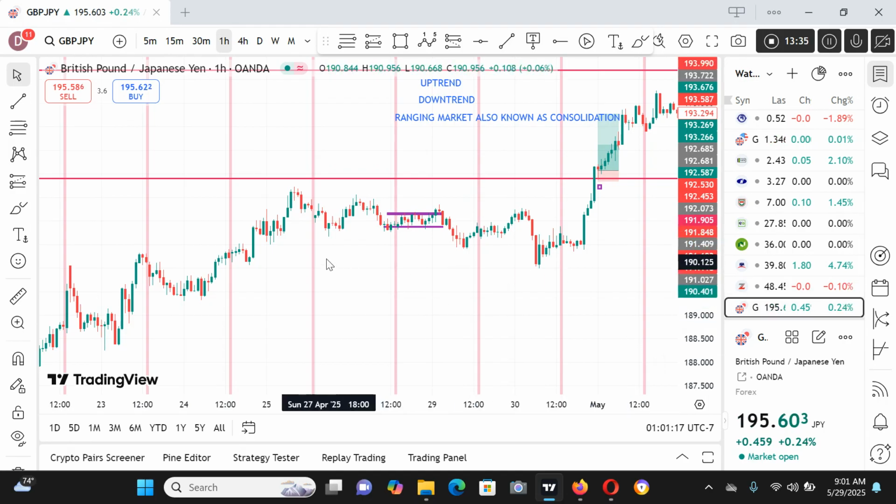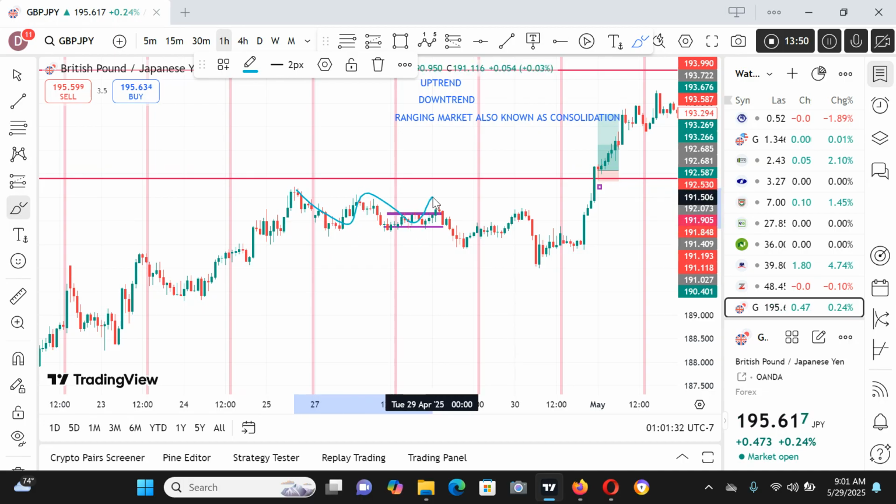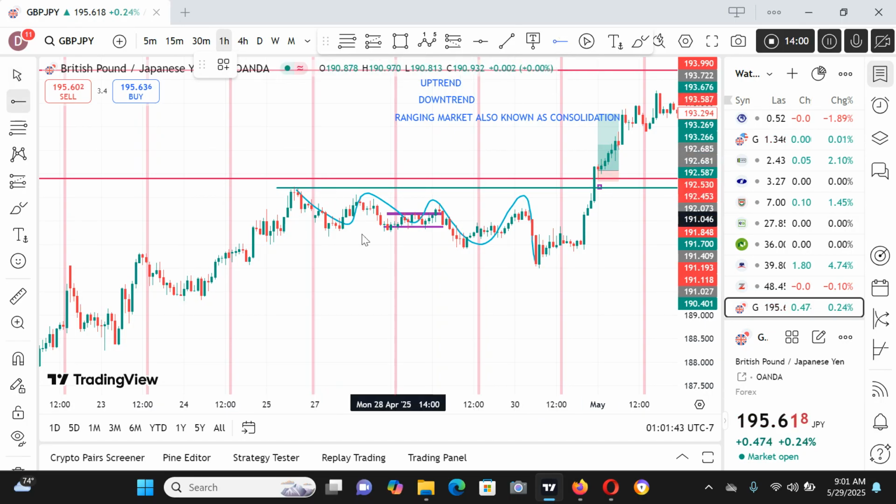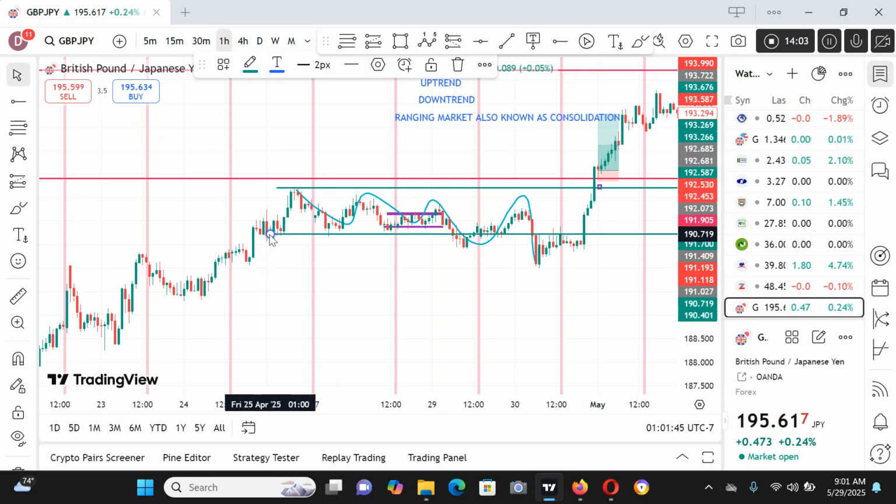So let's see an example of a consolidation market. This is a typical example of a consolidation market. You can see equal highs, equal lows, equal highs. It may not be too obvious, but you can see equal highs, equal lows. So this is how to spot a consolidation market.